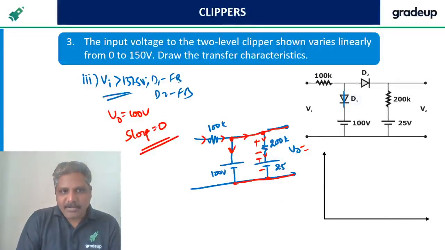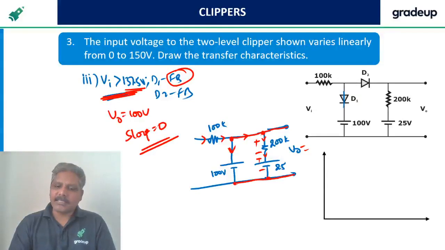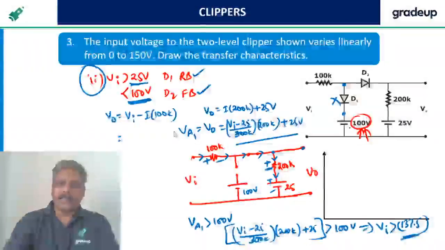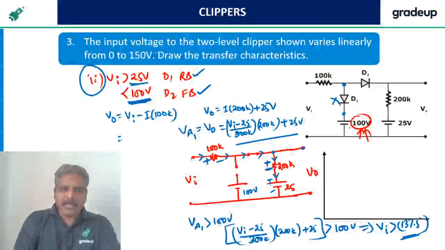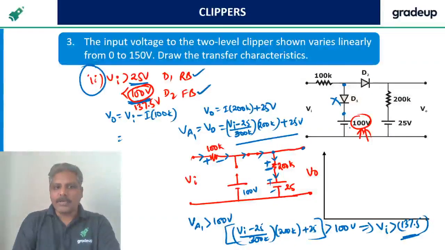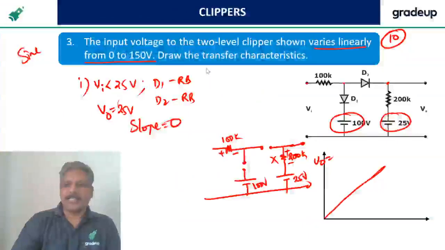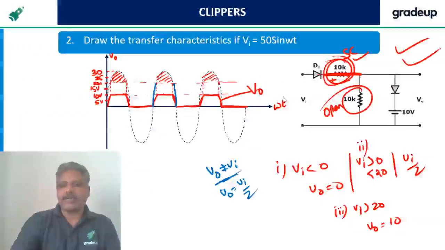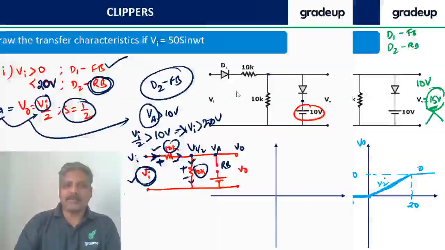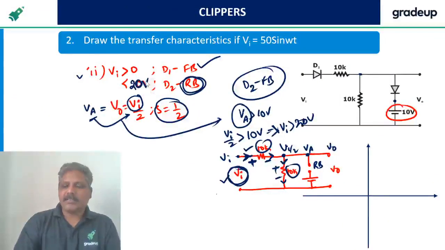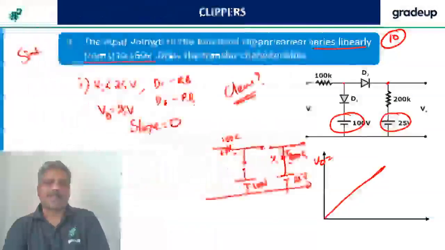So now we are saying that for Vi greater than 137.5, the diode will become forward biased, and less than that it is reverse biased. So I'll modify it here, like in the earlier example. Now I modify that it is 137.5. Till this voltage it is under reverse bias. If it is greater than 137.5, it is forward bias. Same like this example, is it not? Here also we thought initially that it is 10 volts, but later we changed it, right? Same is the case.